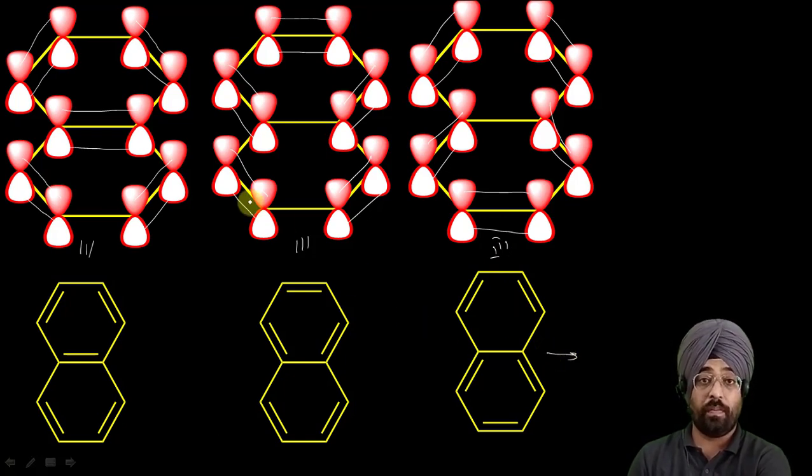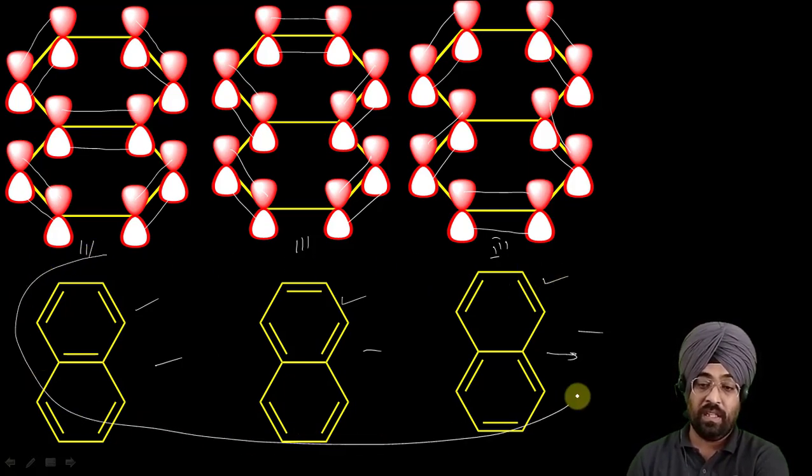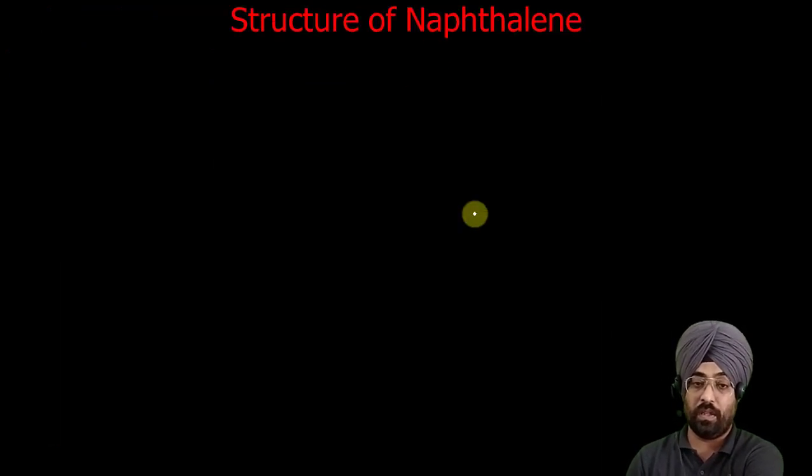So basically these three structures are possible. Please try to practice by yourself by drawing this hexagon: what are the different possibilities by which these atomic orbitals can overlap to form a pi bond. I have shown you three ways, so we can have three resonating structures. Naphthalene has neither this structure nor this structure nor this structure, but it is a resonance hybrid of these three structures, which we can explain with the help of molecular orbital theory.